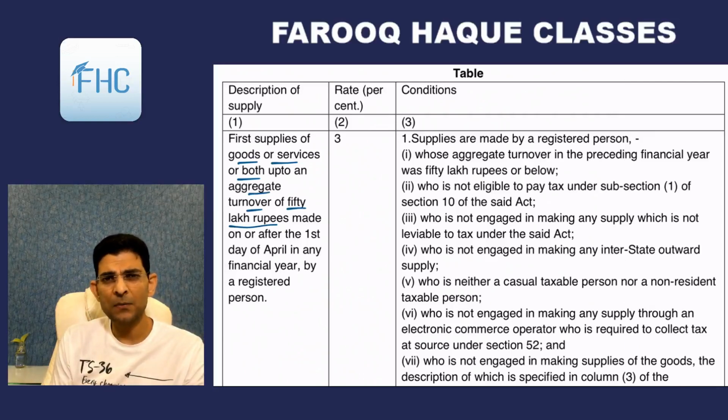So this notification is applicable for any financial year. In the old service tax and excise laws, this was called the SSI notification, small service industry or small scale industry notification. So it is reborn.